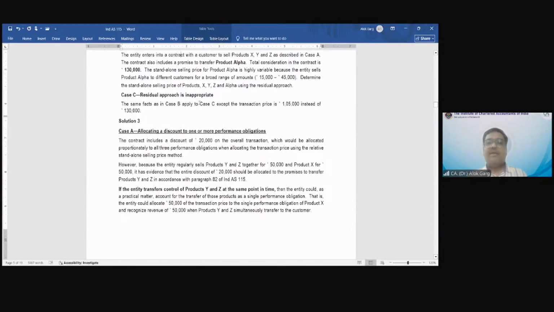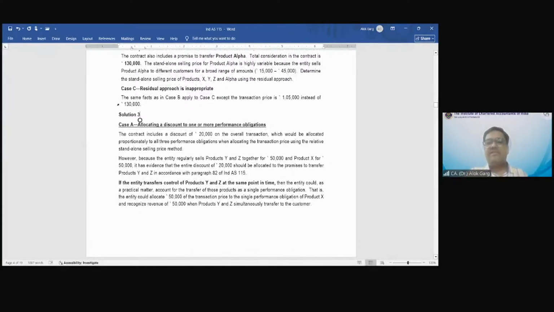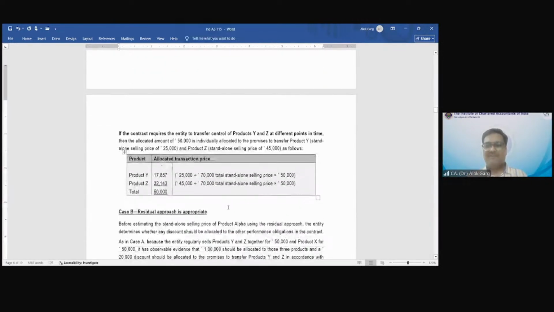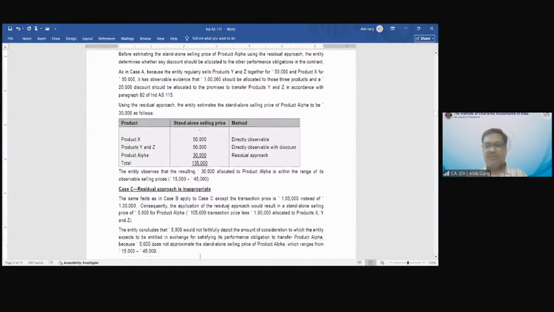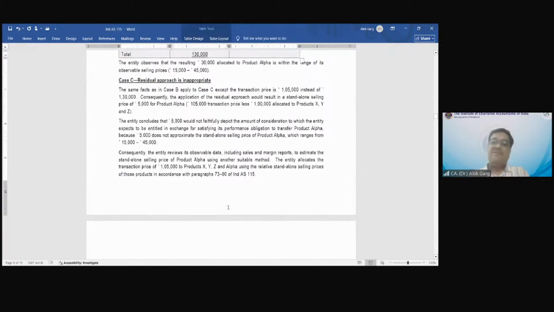Case number C. Residual value is not appropriate. Then what to do? The same facts as in case B apply to case C, except that the transaction price is 1,05,000 instead of 1,30,000. Now what to do? So everything remains the same. This 130 becomes 105. So using the residual approach, what is your price for product alpha? Alpha I can allot only 5,000 rupees because it can be only 5,000. It can be only 5,000, but this 5,000 does not fall in the range, sir.